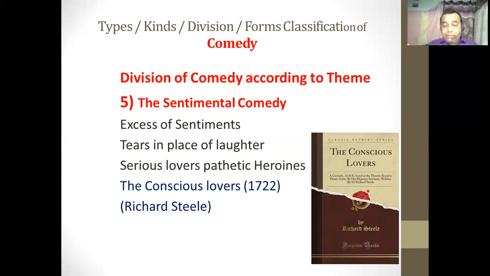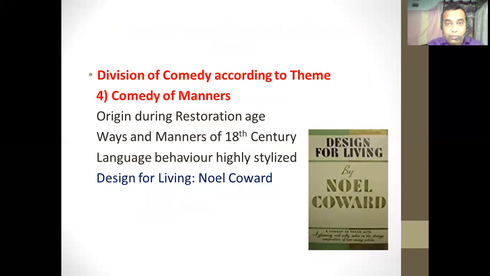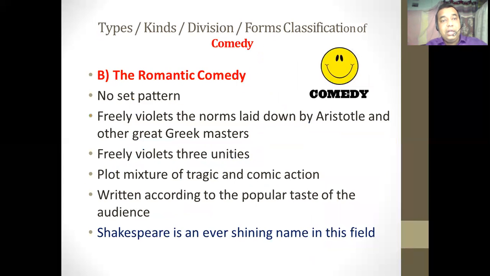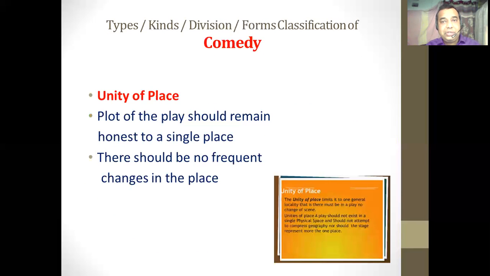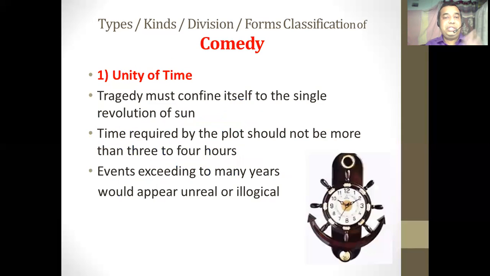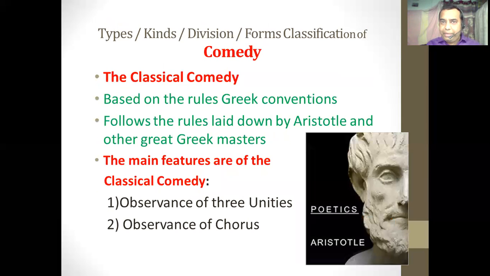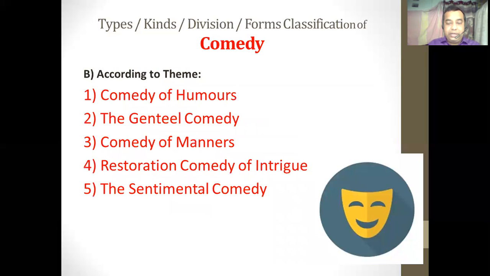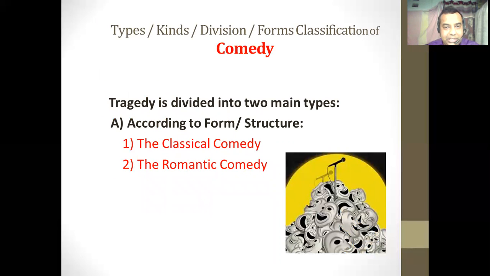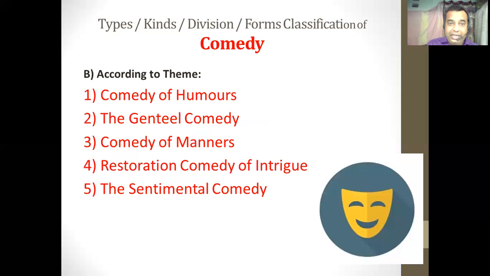Once again, we will take a quick recap of what we have learned about the various types, kinds, forms or classification of comedy. Comedy can be divided according to two criteria. It can be divided according to form and structure. According to form and structure, comedy is further divided into two subtypes. The first one is the classical comedy, the second one is the romantic comedy.